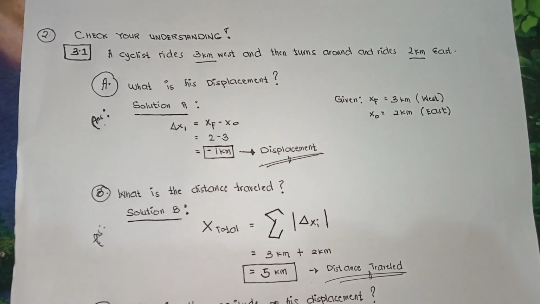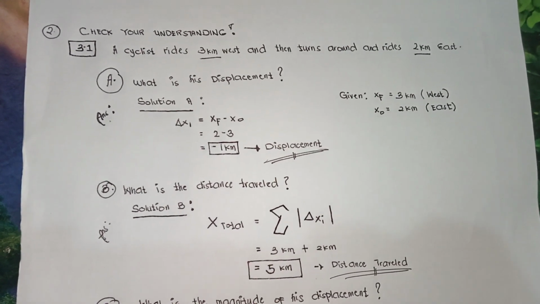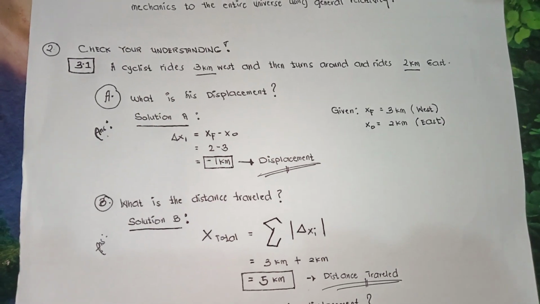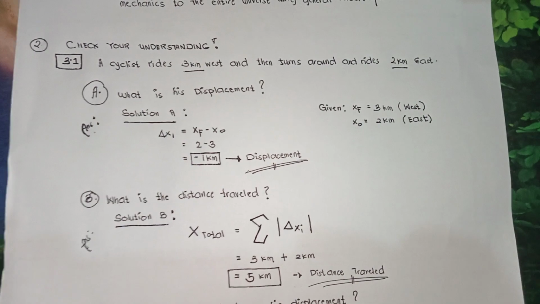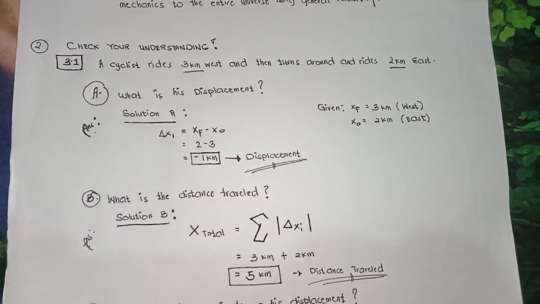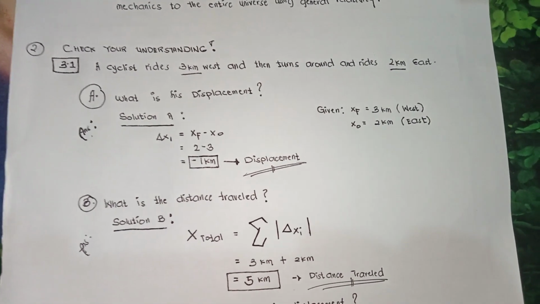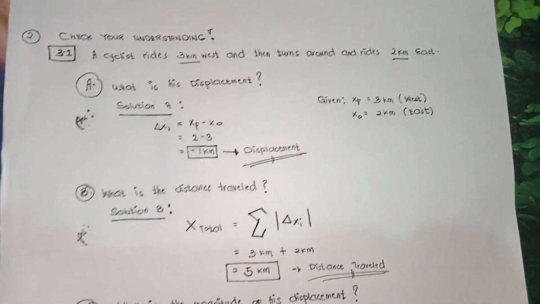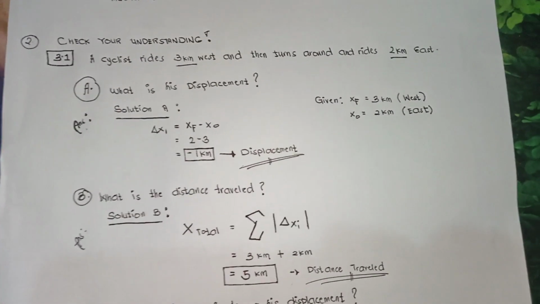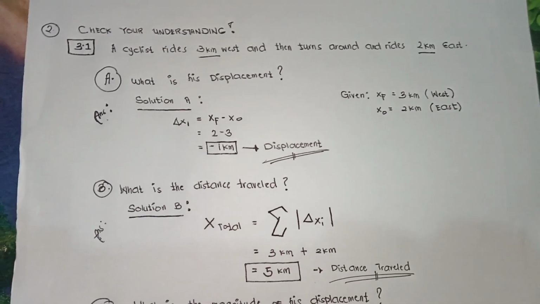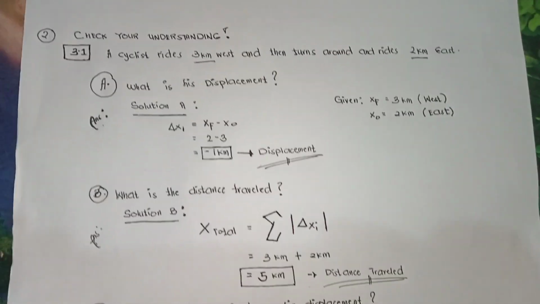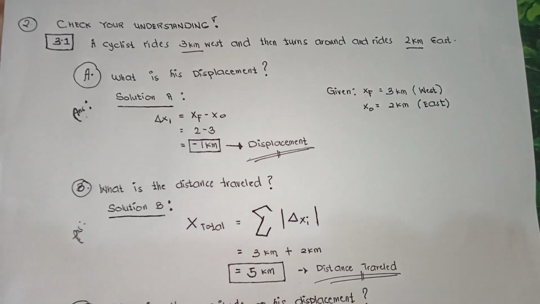So check your understanding. 3.1. A cyclist rides 3 kilometers west and then turns around and rides 2 kilometers east. So A, what is his displacement? We have the given: x sub f equals 3 kilometers west, x sub 0 equals 2 kilometers east.